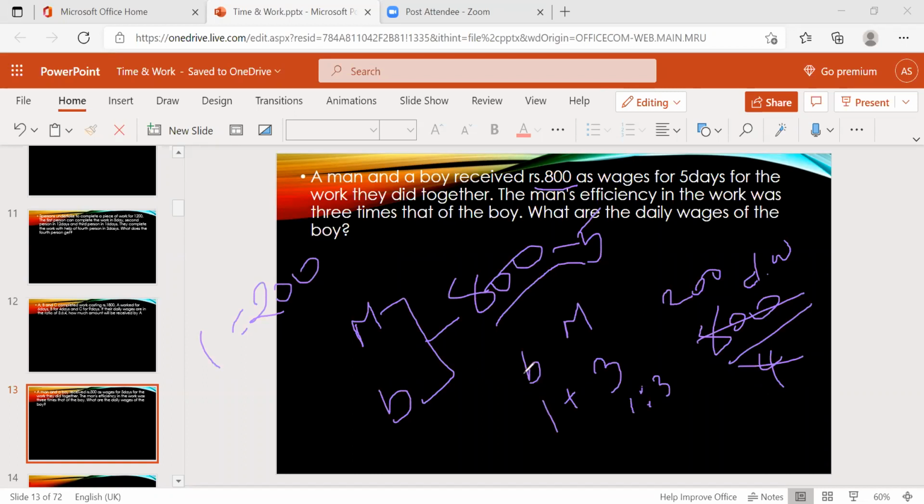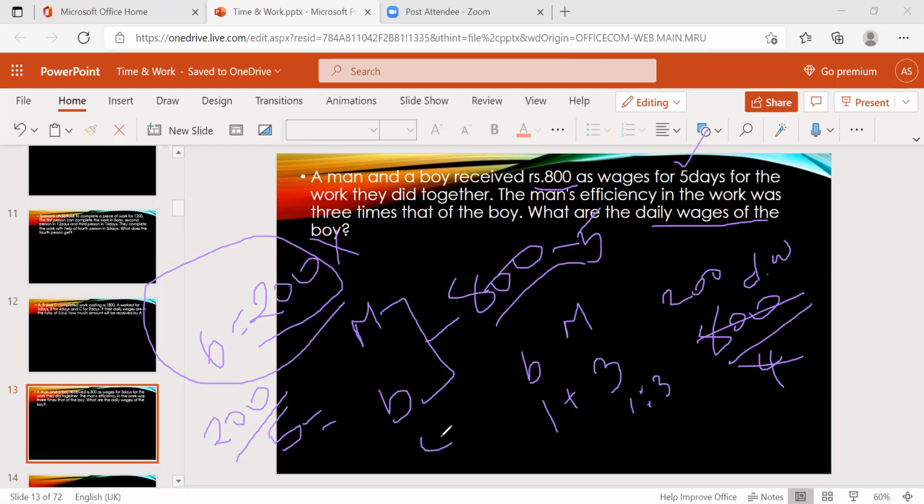So who will get 1 part? The boy. So the boy will get 200 rupees, right? But it is not our answer. They're asking us to find the daily wages of the boy. So in total he will get 200, but the daily wage is 200 divided by the number of days they worked. They worked 5 days, so 200 divided by 5 is 40.